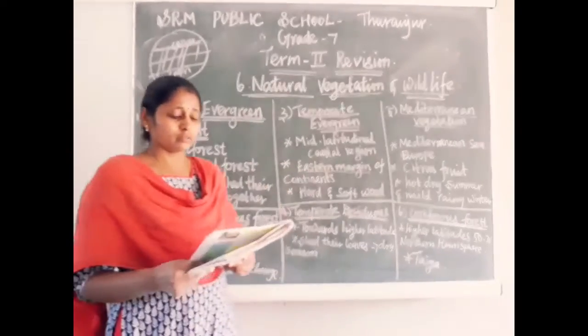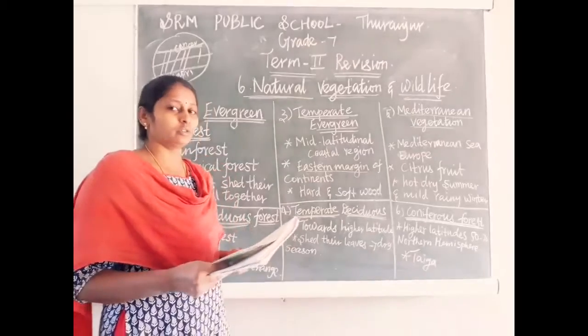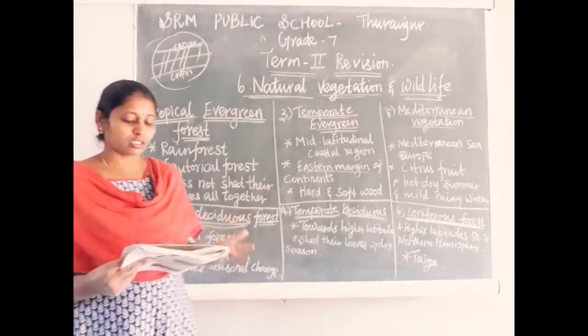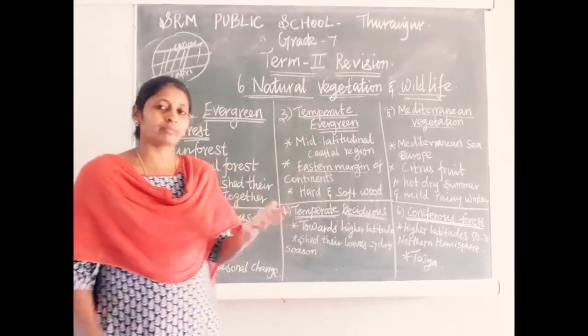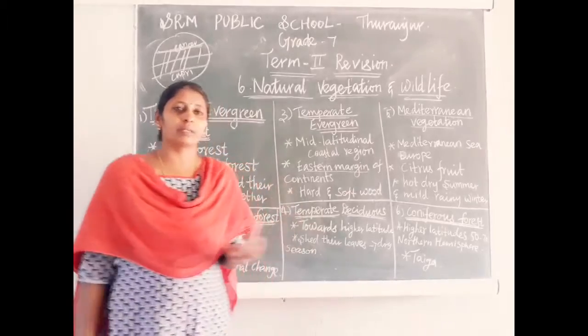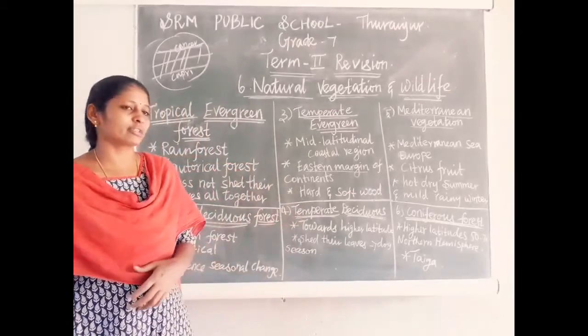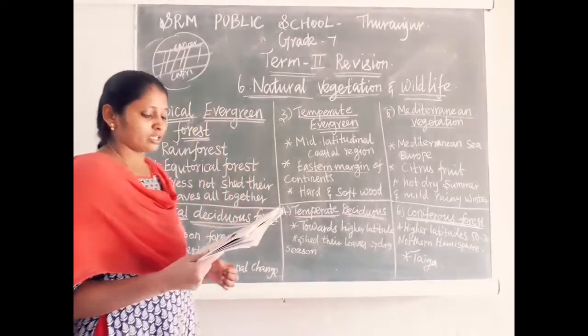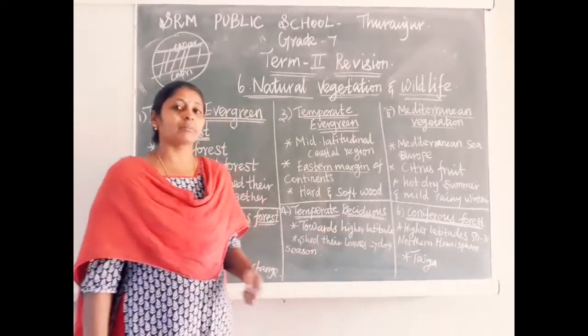The trees are very tall, with softwood trees alone. The pulp of these trees is very good for making paper. What is the meaning of taiga? It means pure.